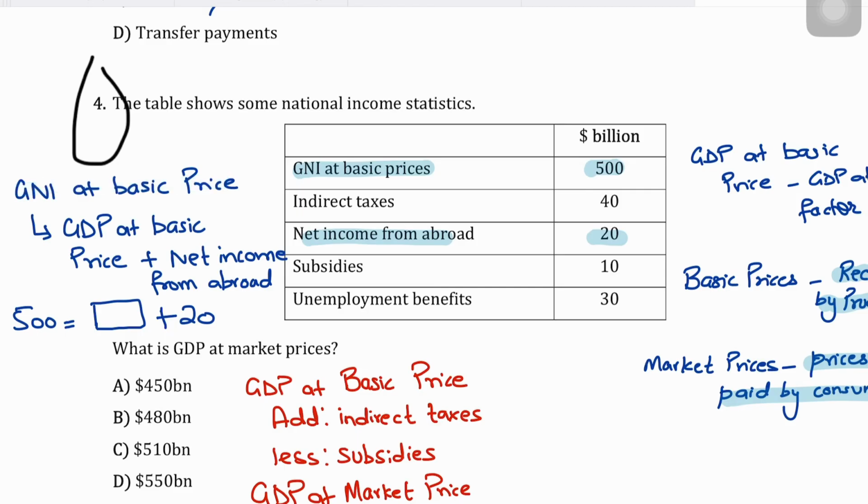So GNI at basic price is 500, while net factor income from abroad is 20. So the difference would reflect the GDP at basic price. And if you deduct 20 from 500, you will get basically 480, which is your GDP at basic price, right? $480 billion.